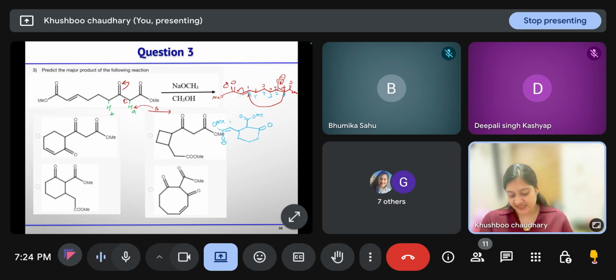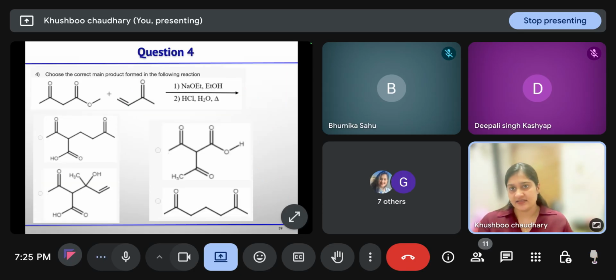Then it will take the proton, so ester will form. So you will get ketone, here it is ester, and this is CH2, CO2, Me. Clear? So the correct option is option B. Right?